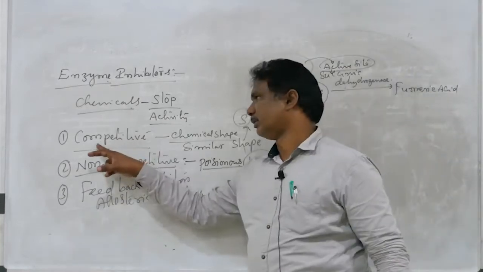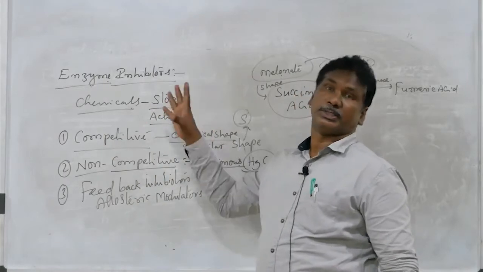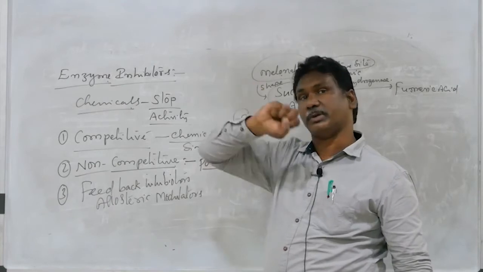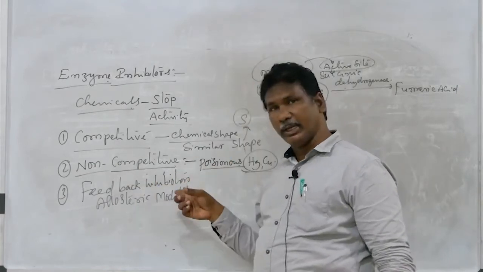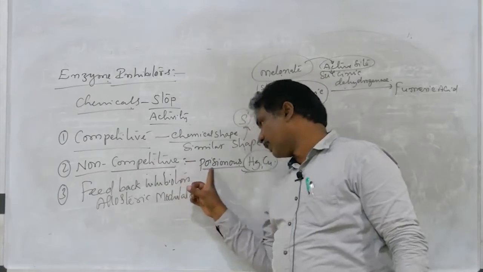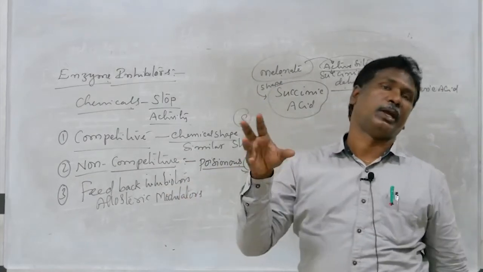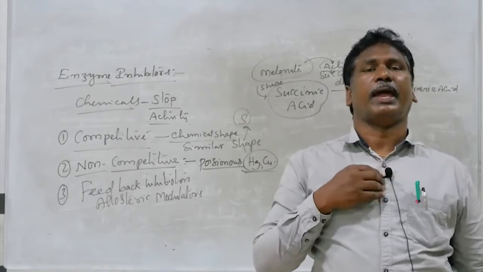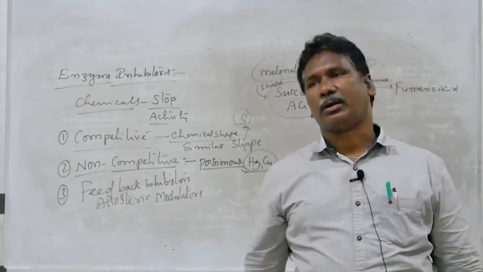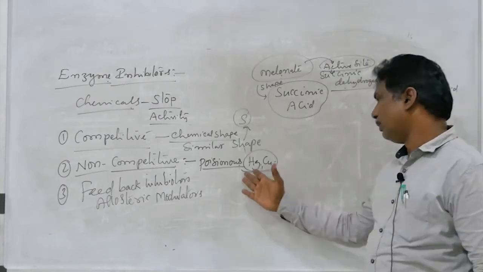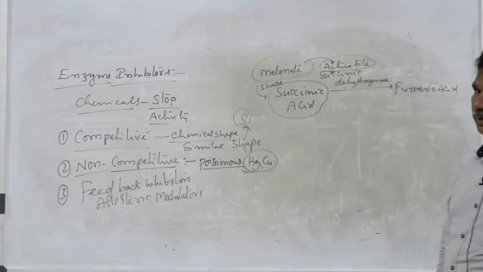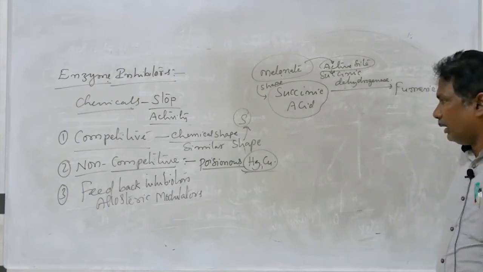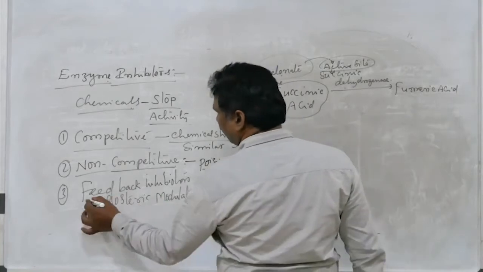Unlike the competitive inhibitor, whose shape resembles the shape of the substrate, here the shape is not similar, but these poisonous substances occupy a site other than the active site. Those are non-competitive inhibitors, heavy metals like mercury, copper, cadmium, silver, etc. And the third one, most important one, feedback inhibitors.